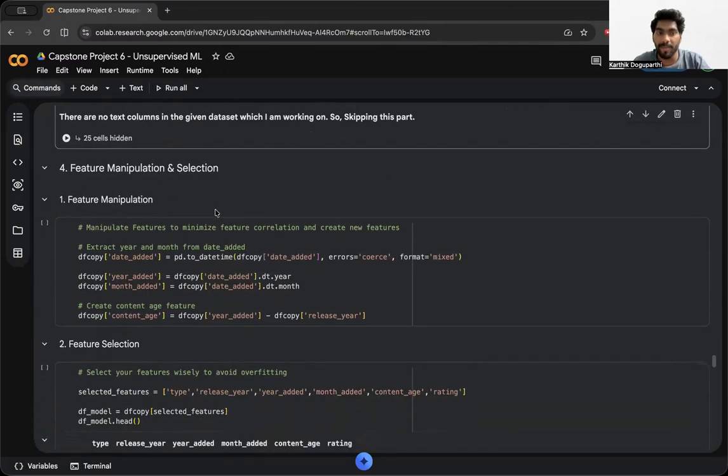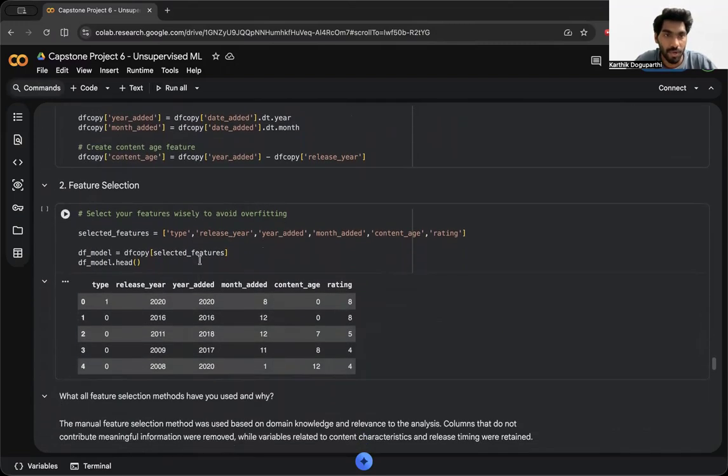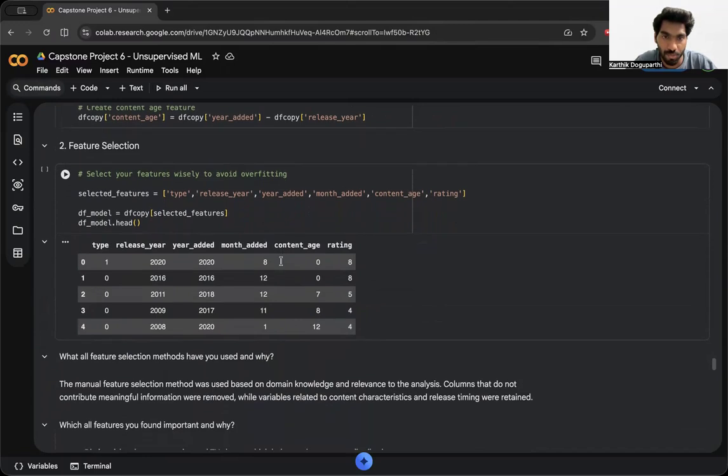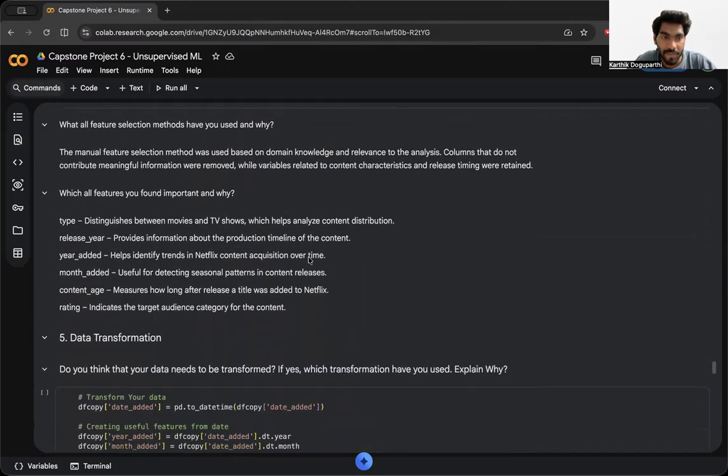And coming to feature manipulations, if we wanted to manipulate or add any features, we can add. As I've added from the date added column, I've separated year added and month added, and also found out the content age as I've told earlier. This is one of the feature selection outputs. Only those columns are to be mentioned.